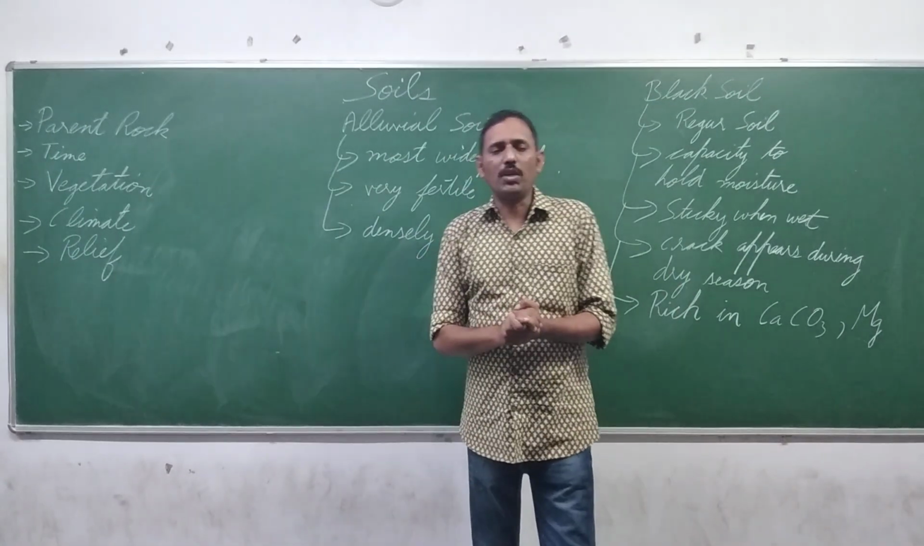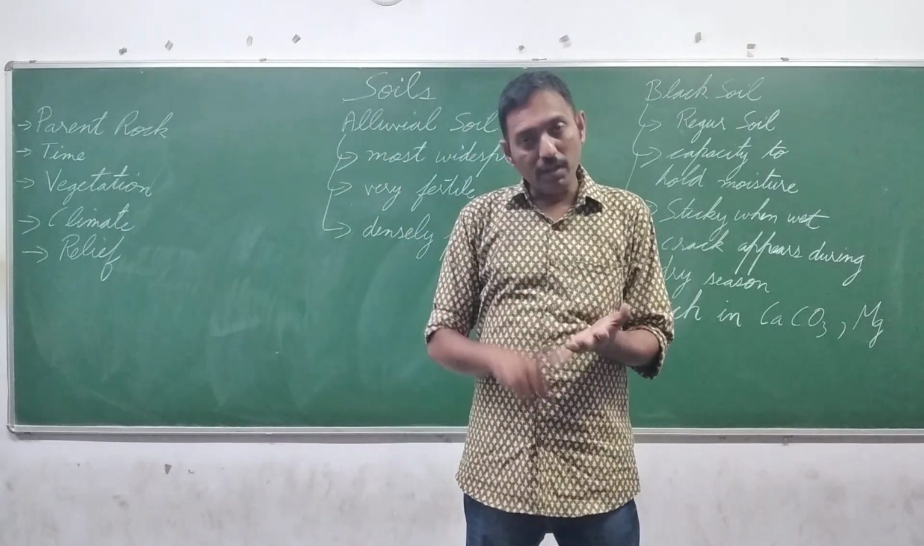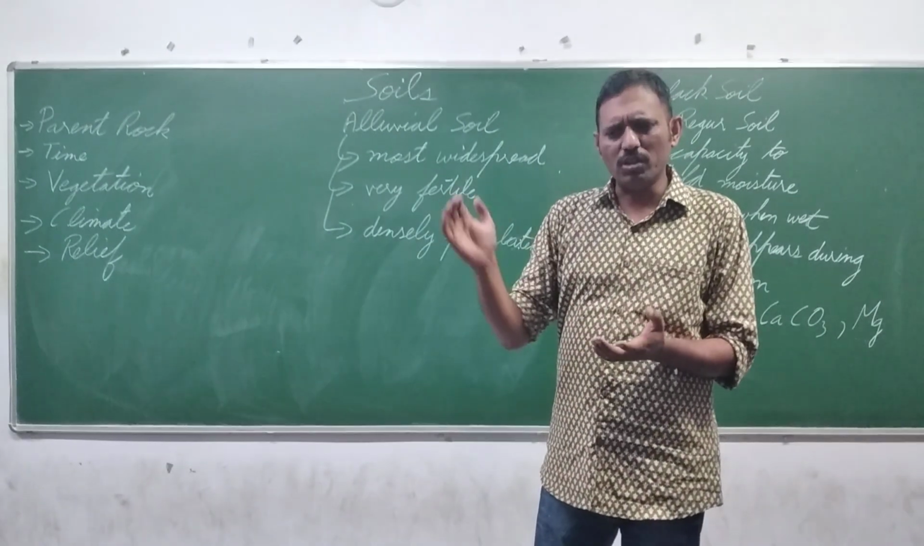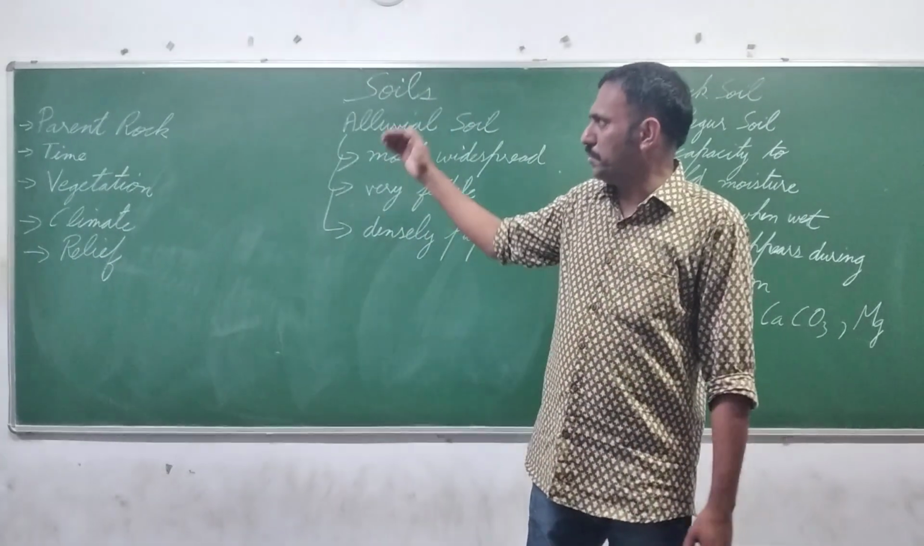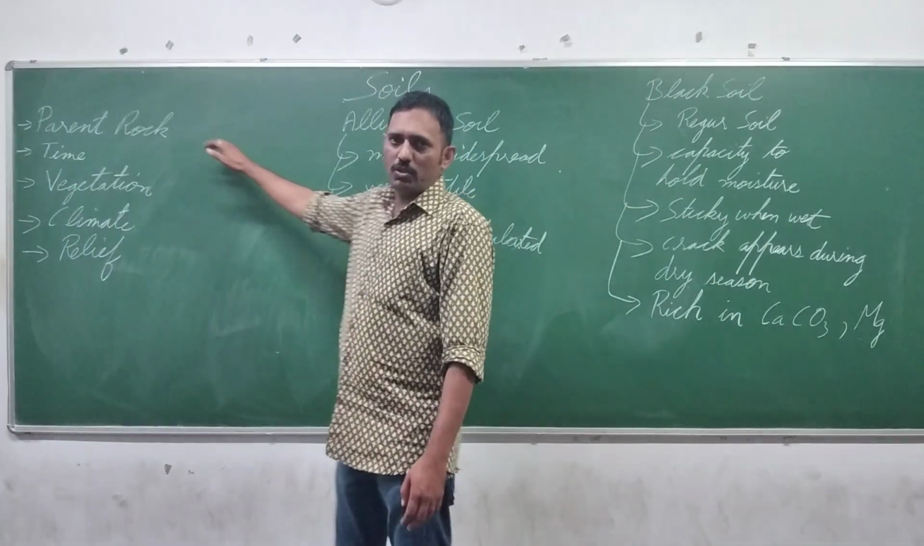Soil is the uppermost layer of the earth's crust, which is made up of fine particles. It contains humus and it is very fertile. All the trees, vegetation, crops, etc., grow on soil. Now the factors which affect soil formation.